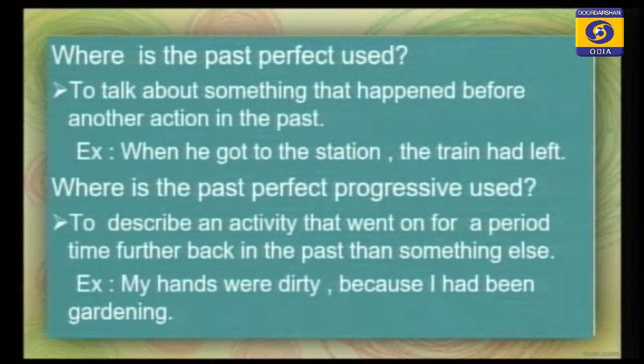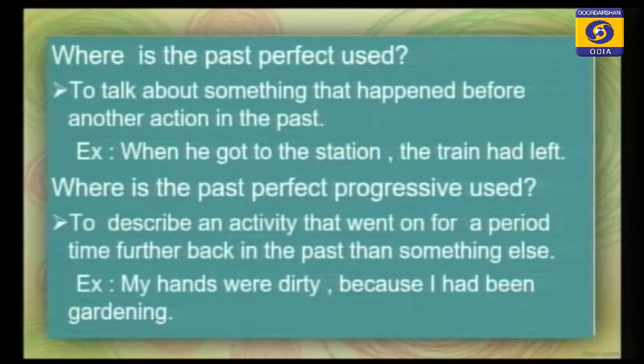If we say the train had left, after the train had left the station, you reached the station. Which action happened first? The train had left. So that is called the earlier past. When he got to the station is the recent past.